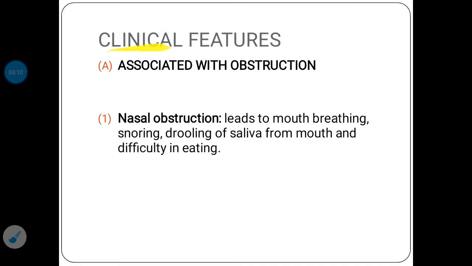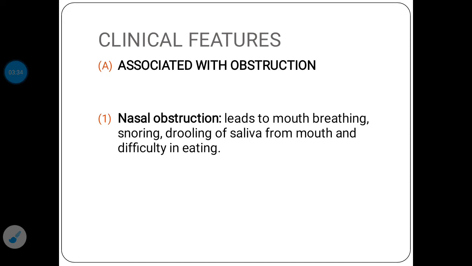Now coming to the clinical features of adenoids. When adenoids get hypertrophied and lead to production of symptoms, they can produce symptoms that can be grouped in three varieties. One is obstruction.